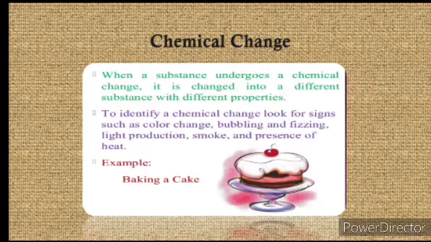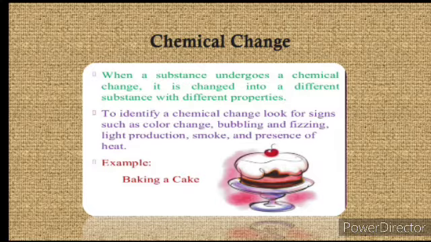Now let us learn about chemical change. When a substance undergoes a chemical change, it is changed into a different substance with different properties. So in short, what do we say? If a chemical reaction is there, then a new substance will be formed.